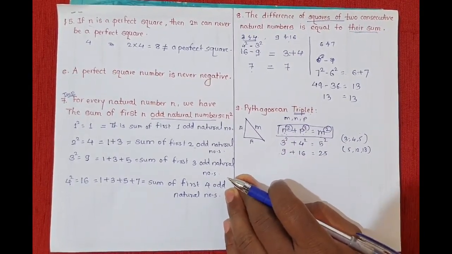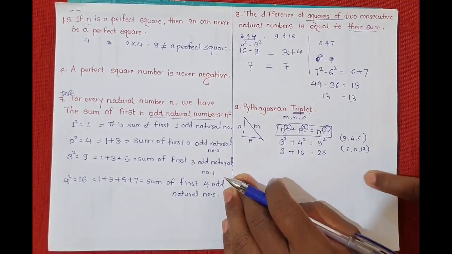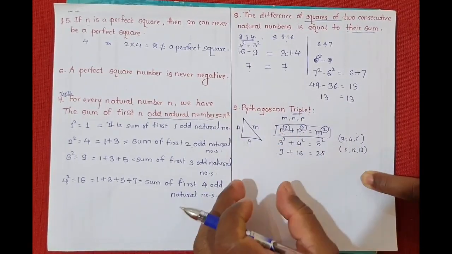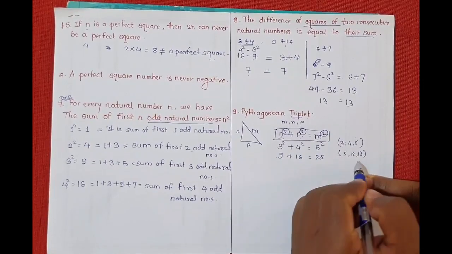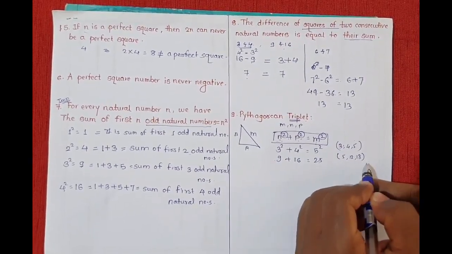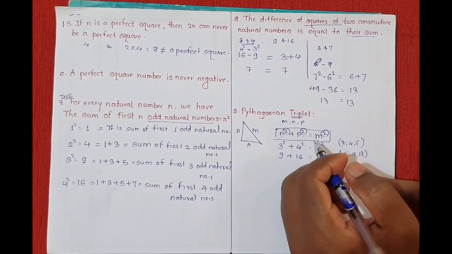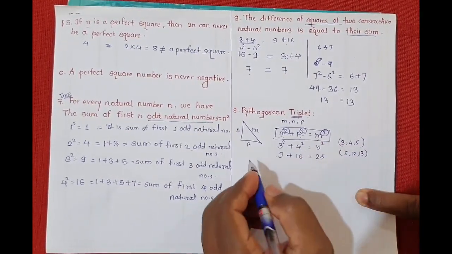Now see how to find a Pythagorean triplet. The question will be to find a Pythagorean triplet, or they will give three numbers like this and ask you to check whether the given three numbers are a Pythagorean triplet. Okay, so how to check that? For that we have a property of squares. See, what is that property?